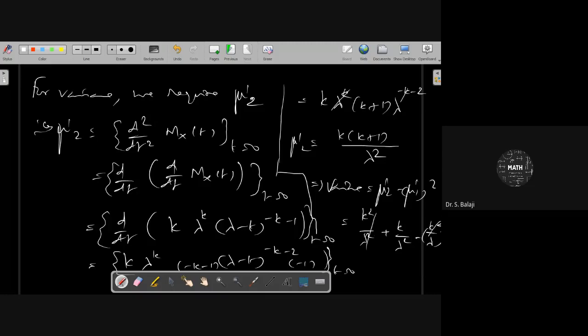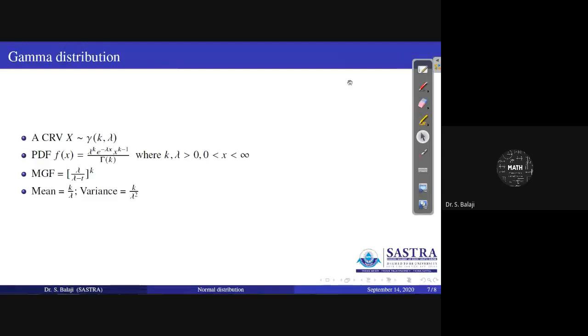These two get cancelled, therefore the variance is equal to k by lambda square. This is the variance of the gamma distribution, k by lambda square.